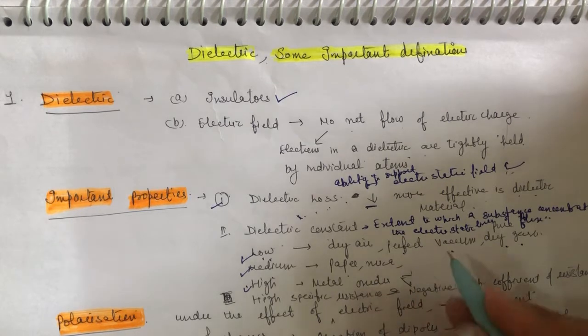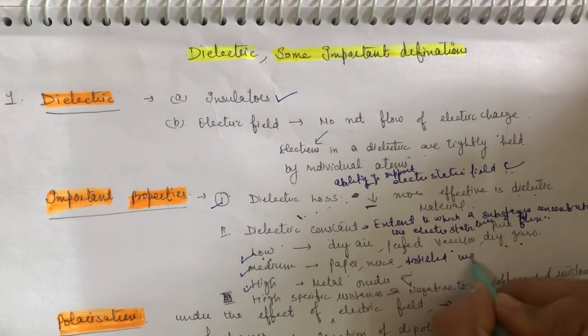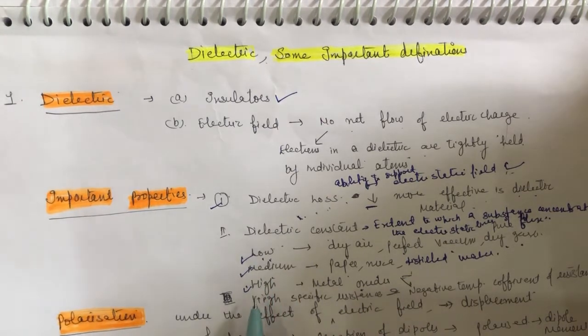And high for metal oxides, for example aluminium oxide. Materials with a high dielectric constant, such as aluminium oxide, are used to manufacture high value capacitors with small physical volume.